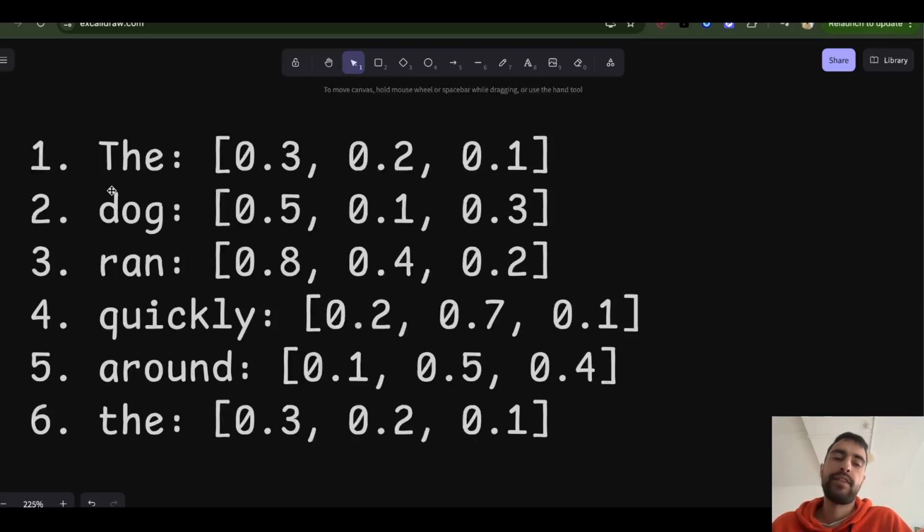And that new vector key will always be the same for this token. So no matter if this ran is looking at the key, or this quickly is looking at the key, or this around is looking, the key never changes. It's calculated once and never changes, and it describes which context you can get from this dog.